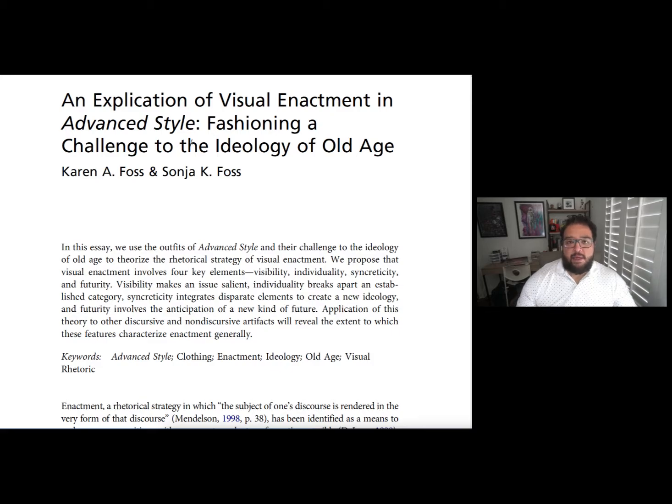That's what enactment is, now that I've read through this: not only are you making that argument, but the actual act of taking these pictures and putting them in a magazine is itself making the argument, through the action of pushing against some of these norms within the fashion industry.